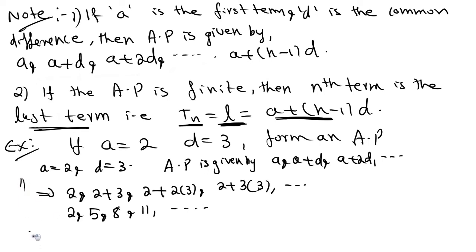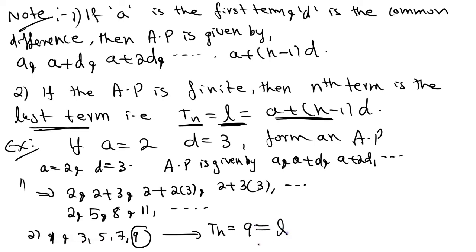And for the second note, see, suppose I am considering the sequence 1, 3, 5, 7, 9. Okay, what is Tn here? Nth term equal to 9, but our observation is it's a finite sequence because it has only 1, 2, 3, 4, 5 elements. Okay, so here 9 is equal to the last term. So Tn, you can say that nth term equal to 9 or last term is equal to 9.